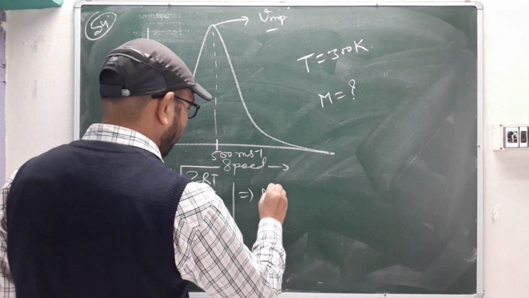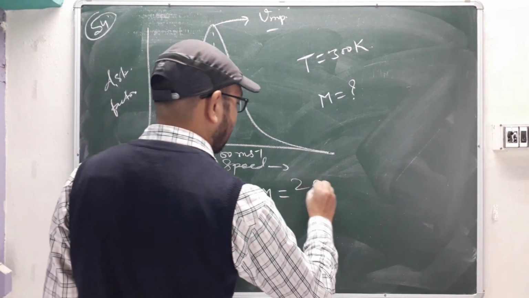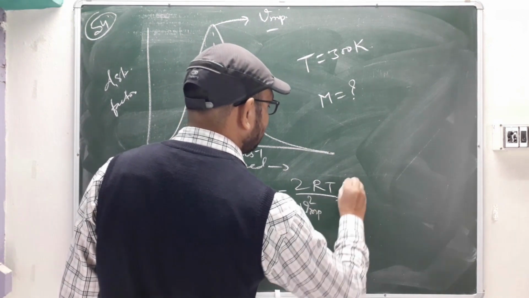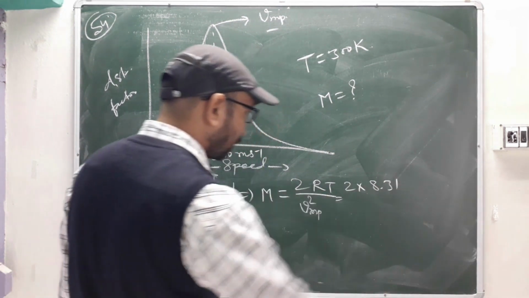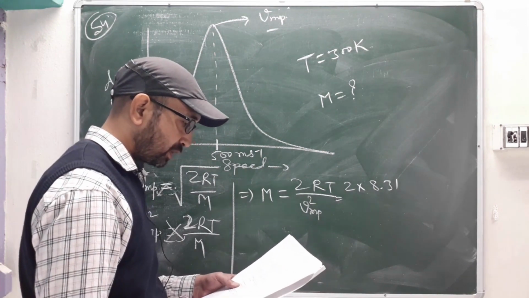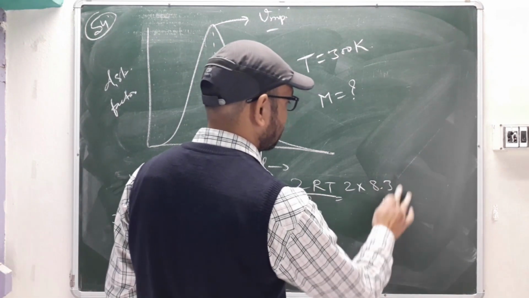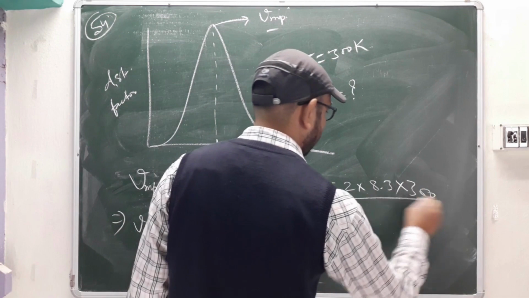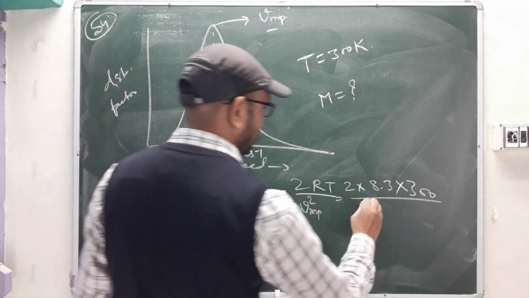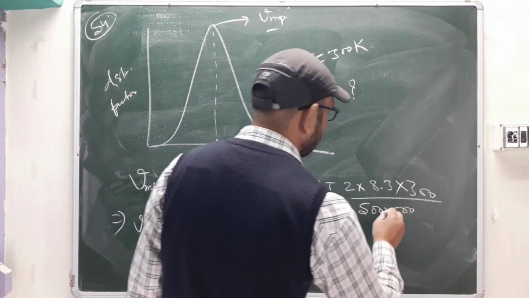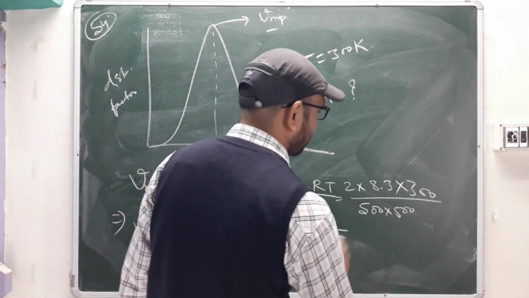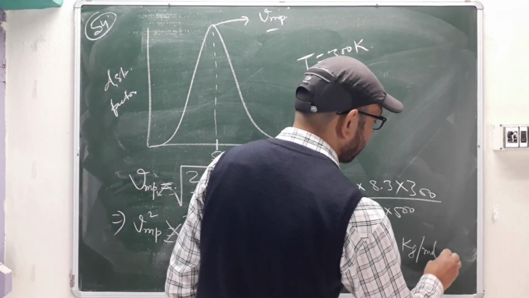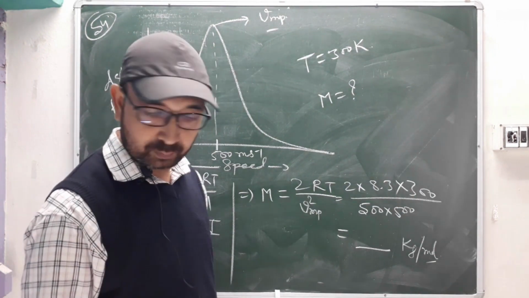So it will be M equal to 2RT divided by V squared of most probable. Okay, so 2 into 8.3, they have given 8.3. So don't write 8.31, because whatever they have given just take that much only. Temperature is 300 Kelvin, divided by 500 into 500. Now you have to solve it. Whatever you are getting will be your molecular mass, in kg per mole. That you have to convert to gram per mole, right? So how much are we getting for kg per mole?